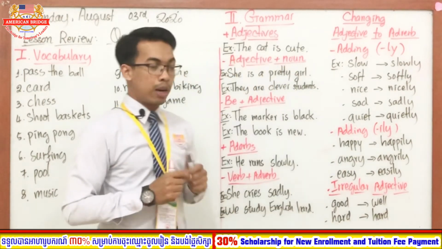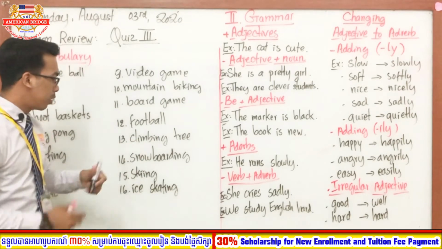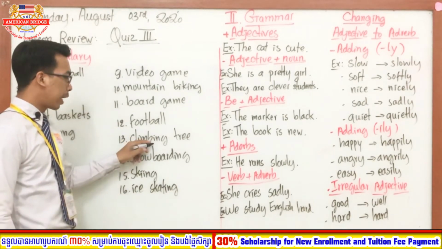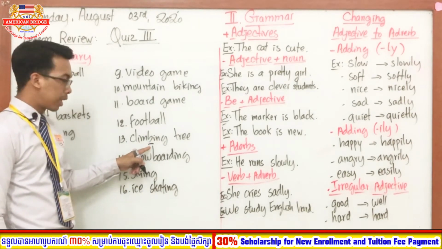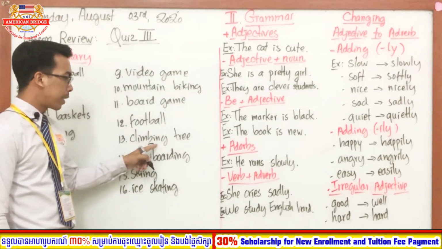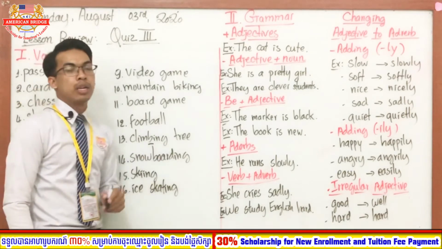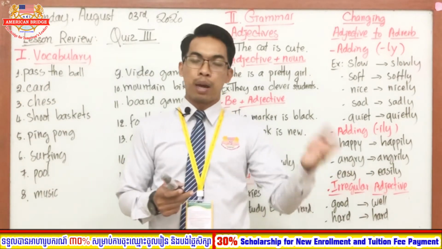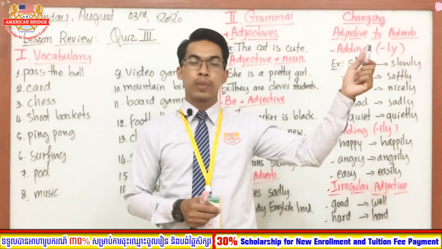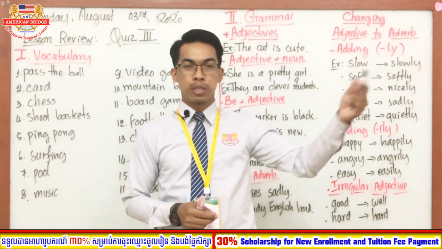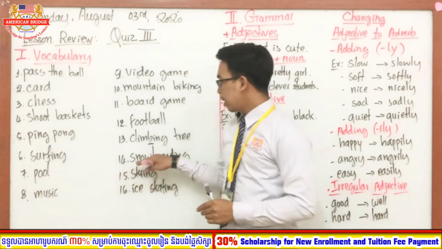So we do not pronounce the b in climbing. Okay, it is a mute sound, it is deleted here. So we pronounce climbing tree. So you climb up the tree, like you go to sit on the branch of the tree. Okay, good. So now let's move on to the next word.